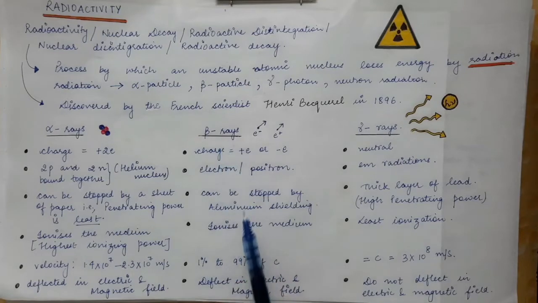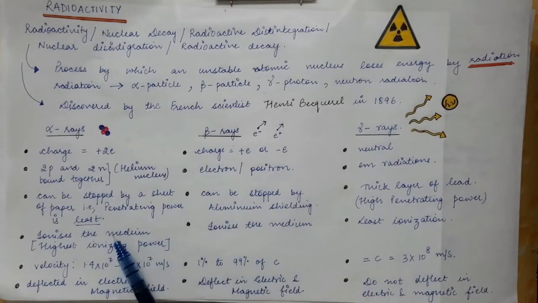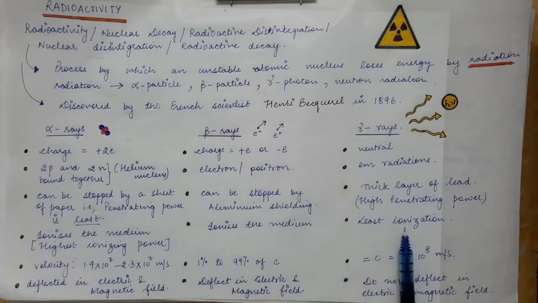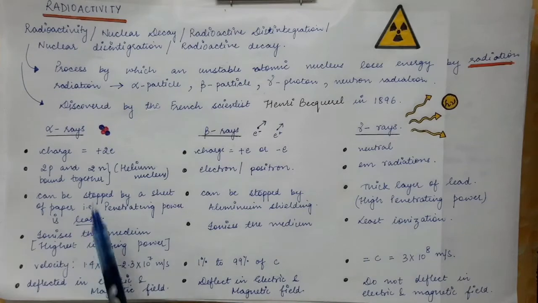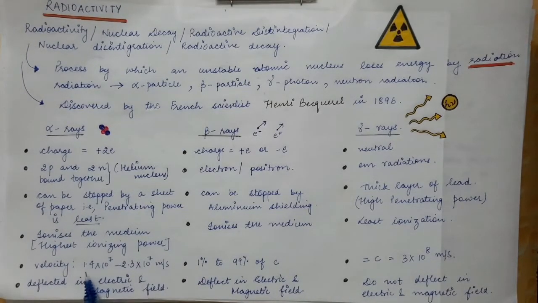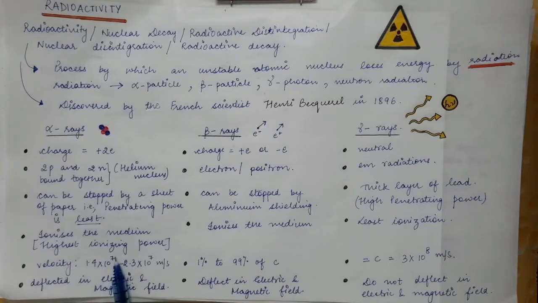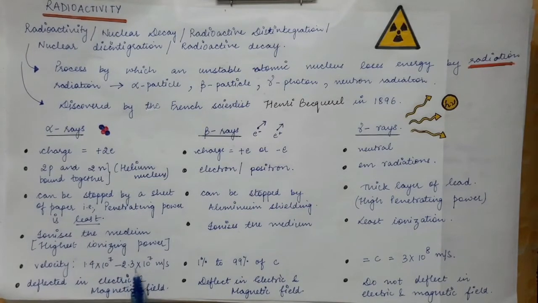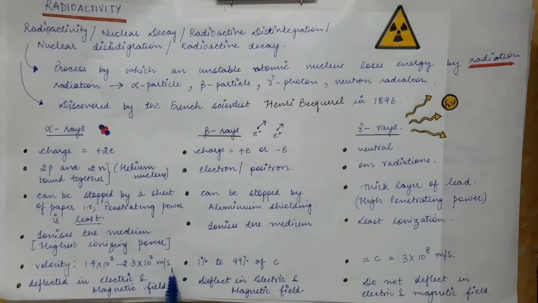Now beta particles also ionize the medium, but their ionizing power is between that of alpha rays and gamma rays. Now what are the velocities of alpha particles? The range lies from 1.4 into 10 raised to power 7 to 2.3 into 10 raised to power 7 meters per second, and these are experimental results.